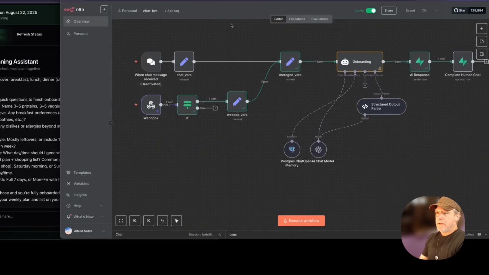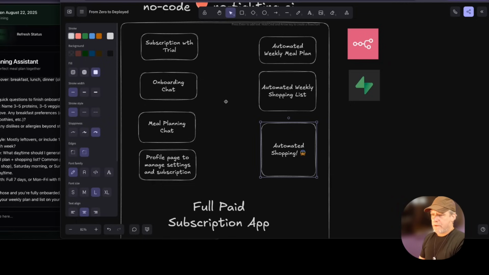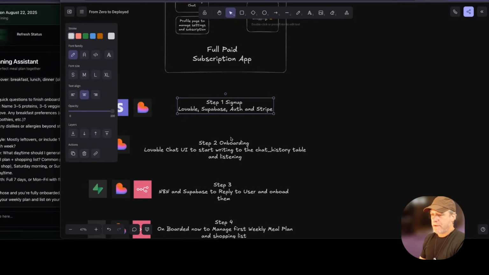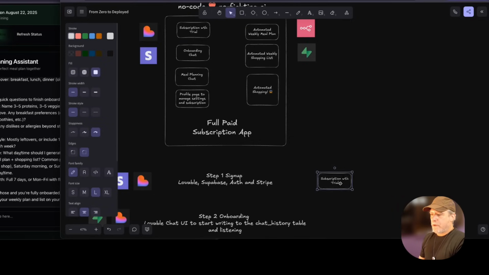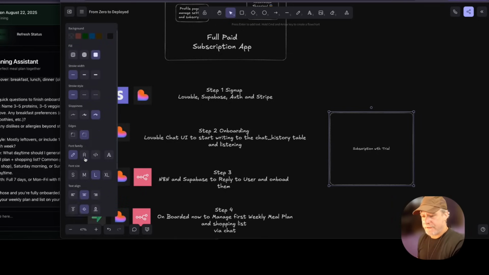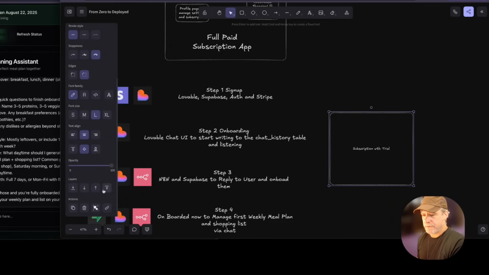So let's step back for a moment and look here. So we want to onboard the person. So the step one is Stripe. Step two is onboarding. So now the question becomes, what is onboarding, right? So for me, the LLM has to know and save information about this user.